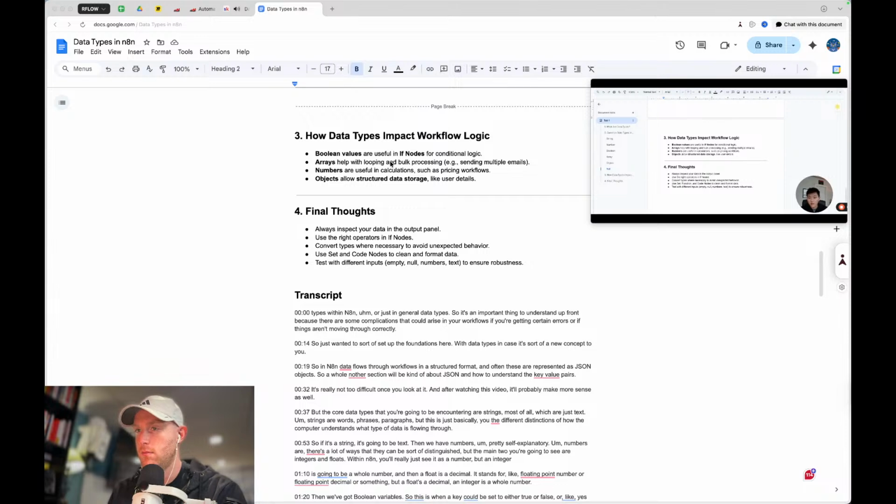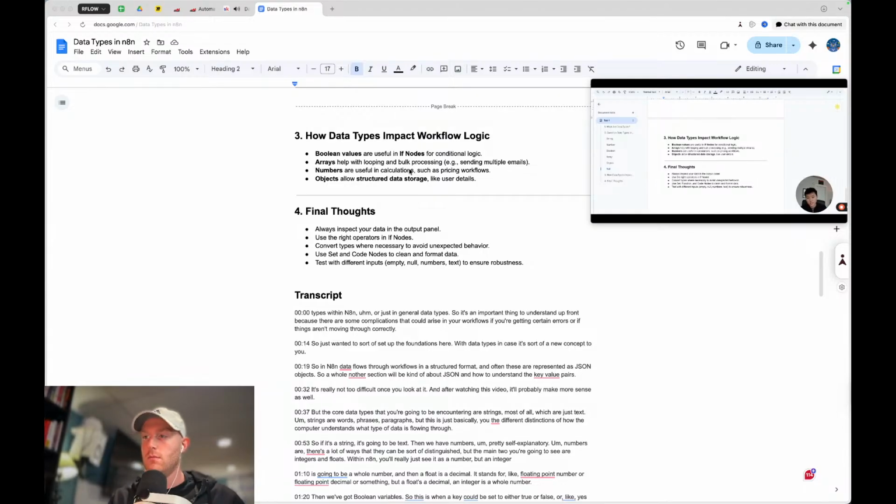Arrays will help with looping through things. So if you've got a list of 17 different topics you want to do research on, you could loop through each item in that list individually. Numbers are useful for calculations, of course, and then objects are good for structured data storage. So user details is a great example.